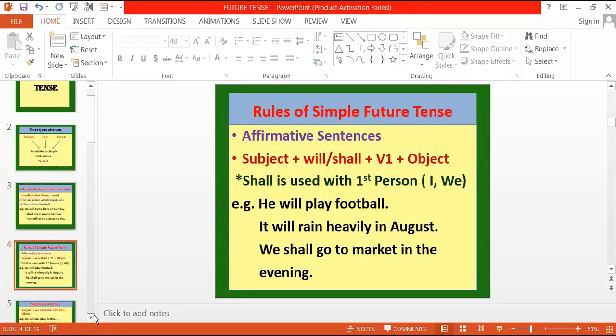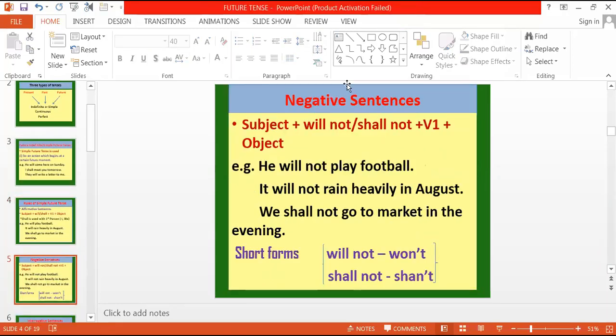Now moving further, when we want to make negative of it, again we have helping verb here, will and shall. We'll just add not with it. So the rule to frame a sentence is subject plus will not, shall not, plus first form of verb, object. Again, use of will and shall will depend upon the subject.